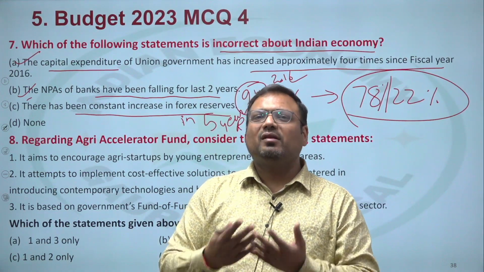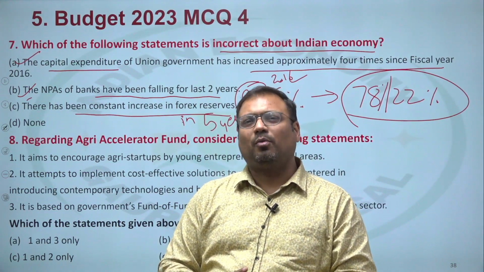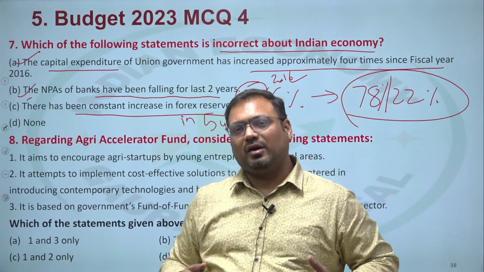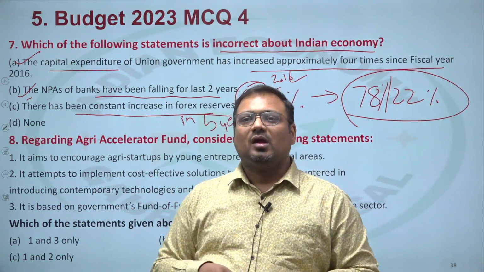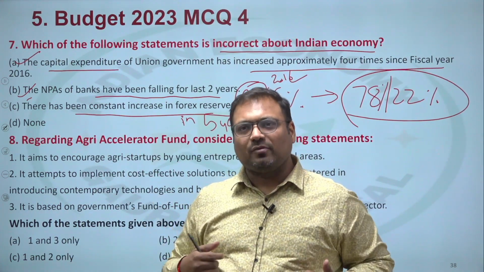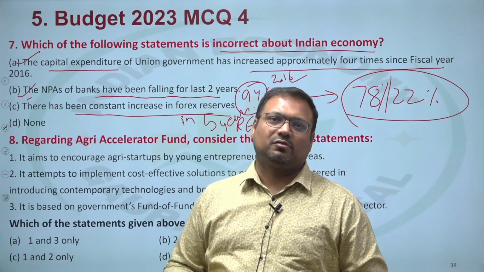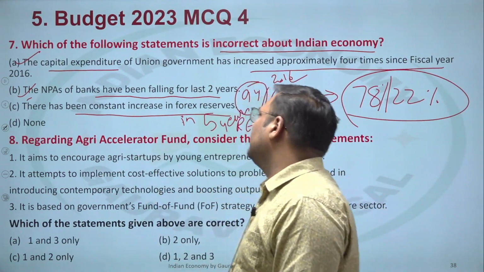So people who had invested in India, in the stock markets, bond markets, they will take money out of India and take it to USA. If too many people are going to withdraw money from India, obviously forex reserves will reduce. So that is what has happened.